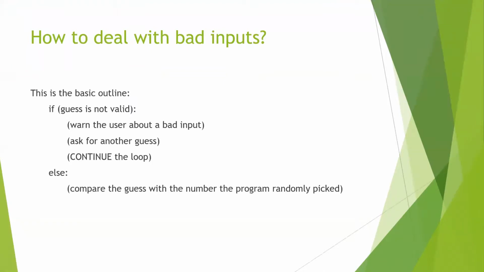So we have the method that returns whether the input we have is legal or not. But then how do we actually utilize that method in the while loop? So we check every time when the user inputs a new number. Here's the basic outline on the PowerPoints. If the guess is not valid, then we warn the user about a bad input, we ask for another guess, and then we continue the loop. Else, if the guess is valid, then we actually compare the guess with the number the program randomly picked.